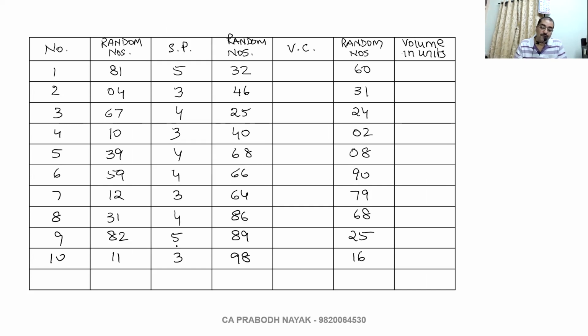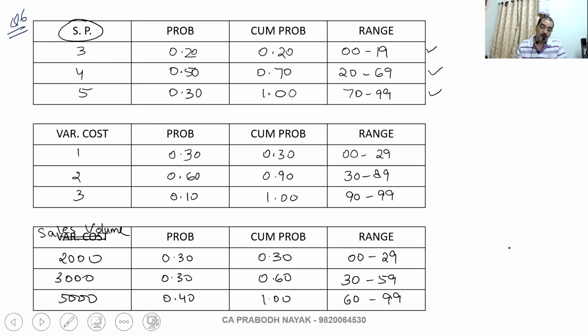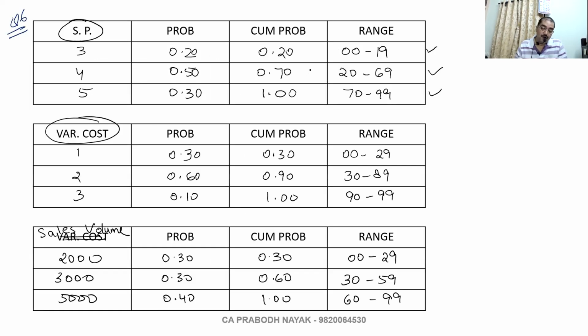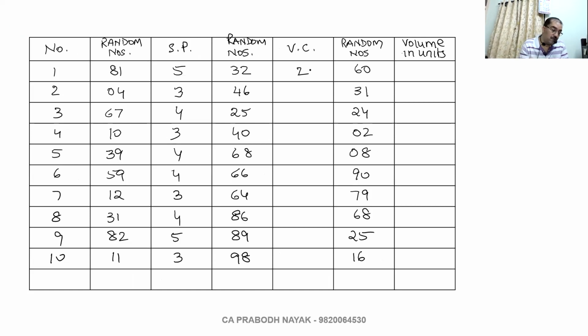Now go to variable cost. 32 in variable cost. This is variable cost now. Look at this table, the second table. 32 is 2. 46 is 2. 25 is 1. 40 is 2.